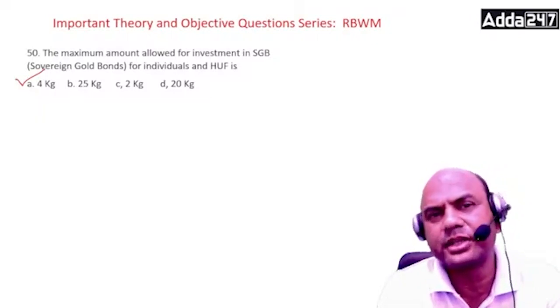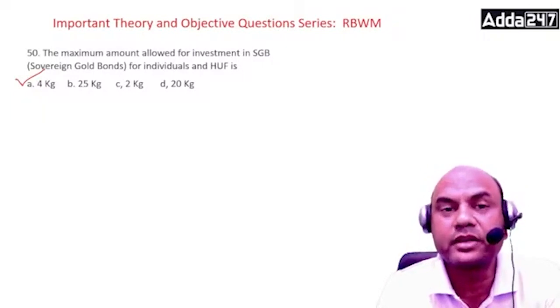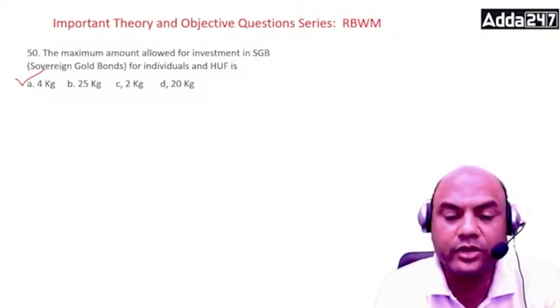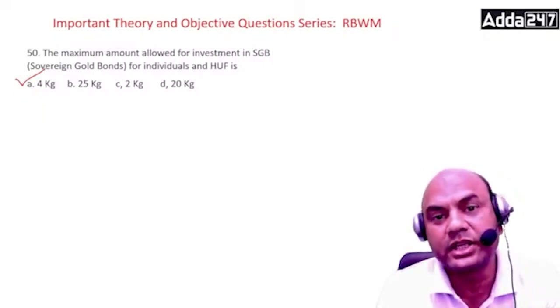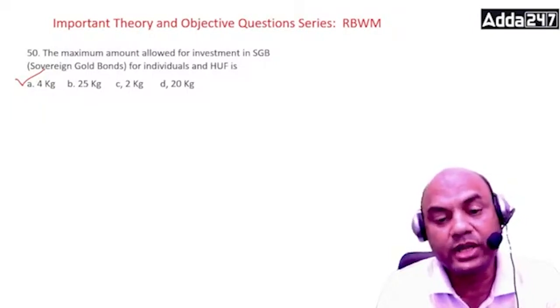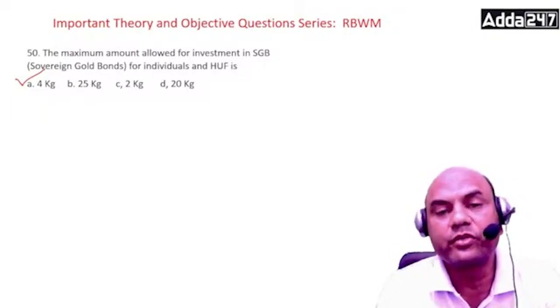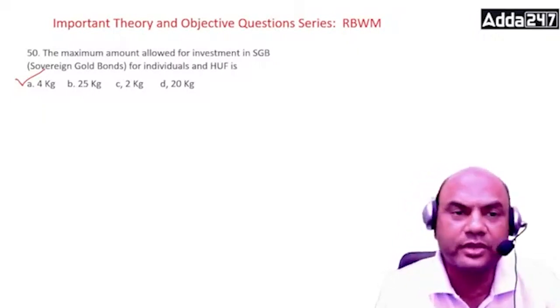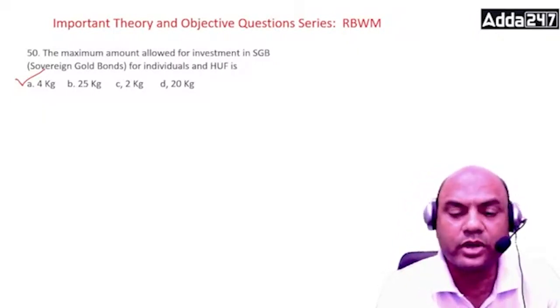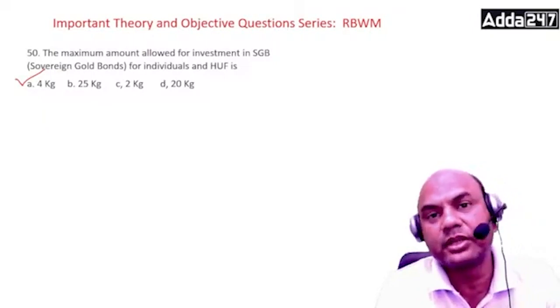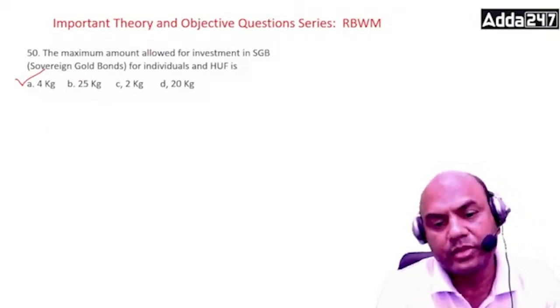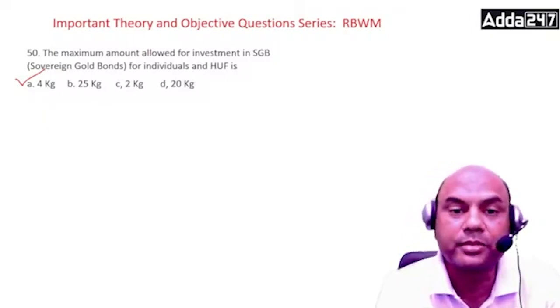Many a times these mandirs in India are formed as a trust, so they can invest up to 20 kg. Trusts have a limit of 20 kg. Individual and HUF have 4 kg. Minimum permissible investment is 1 gram.